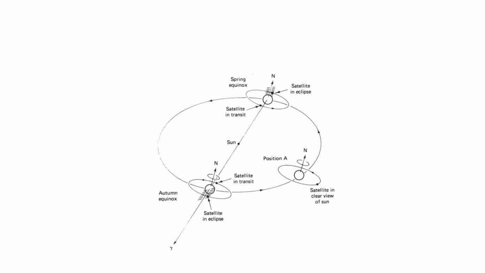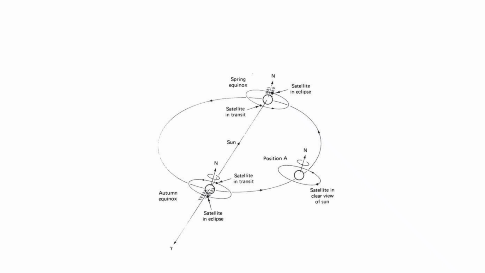Here, this is the autumn equinox. In this autumn equinox period, when the satellite comes just behind the Earth, the shadow of the Earth falls on the satellite, so it will not get direct light from the Sun. This is known as the eclipse.